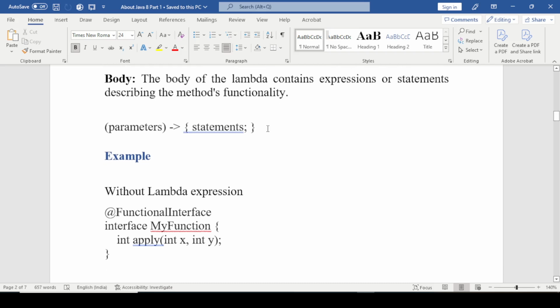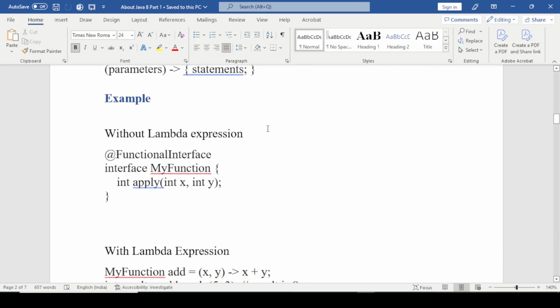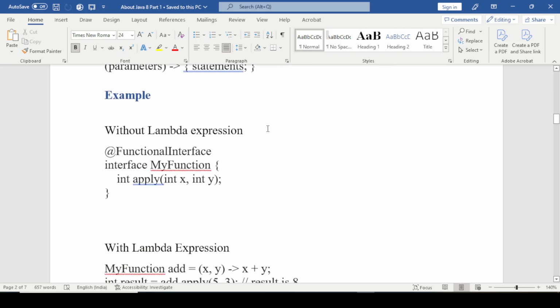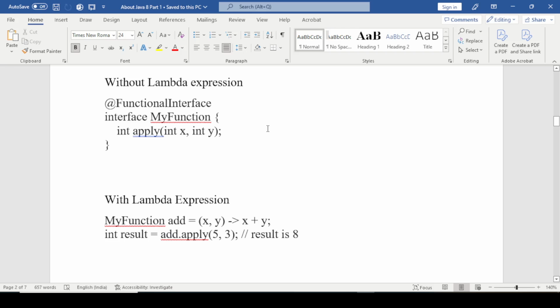So we have given an example with lambda expression and without lambda expression. Here we have created an interface. The interface name is MyFunction. We apply two parameters.